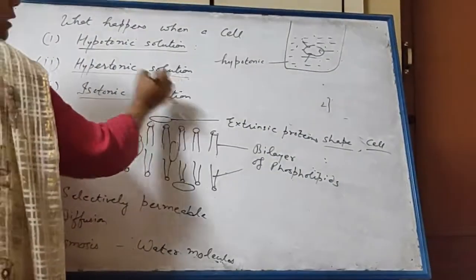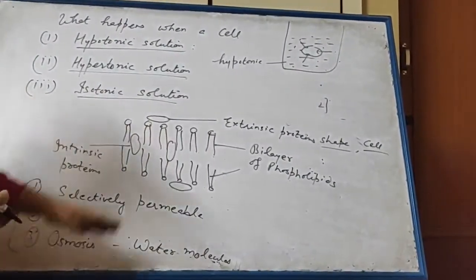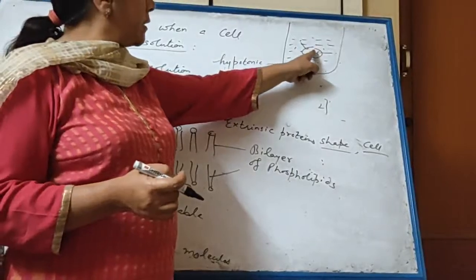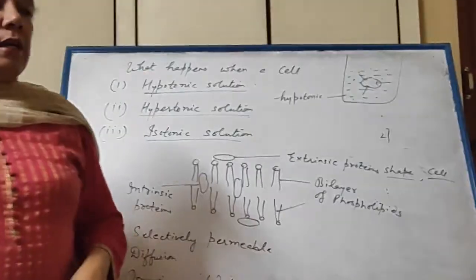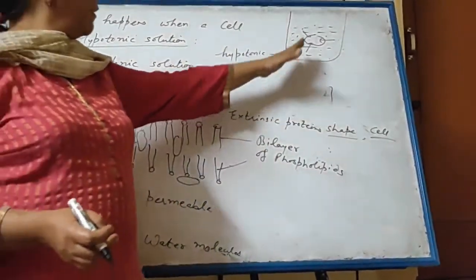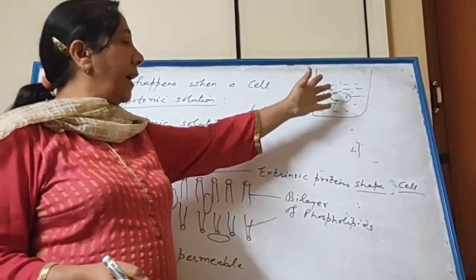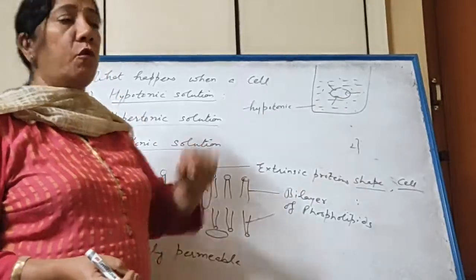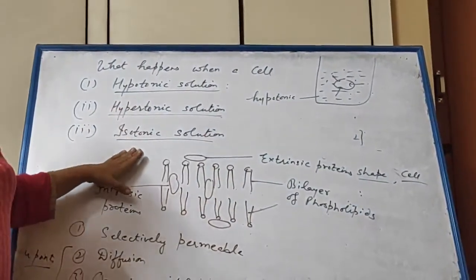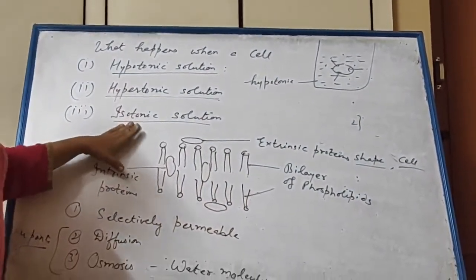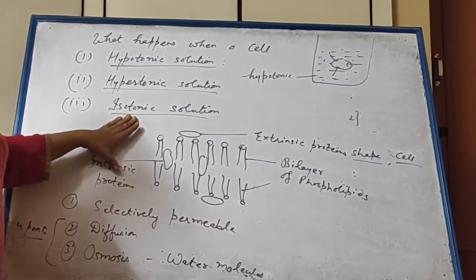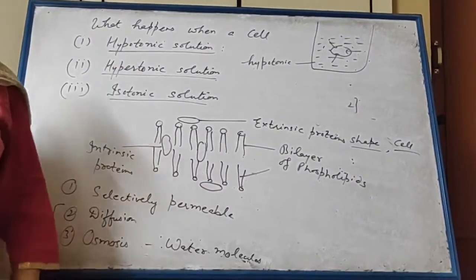Next is isotonic. Iso means equal. When there is equal concentration of water inside as well as outside. In such a case, water will neither enter nor leave, neither will the cell gain water nor lose water. There will be no change in the shape of the cell. So it will remain as it is. So it is a very important question.